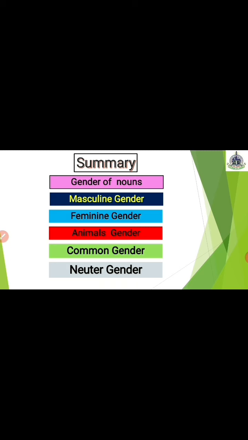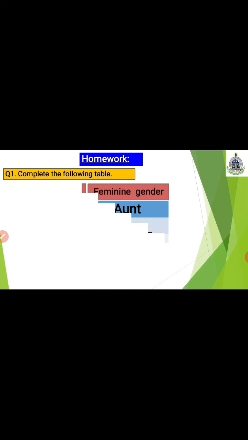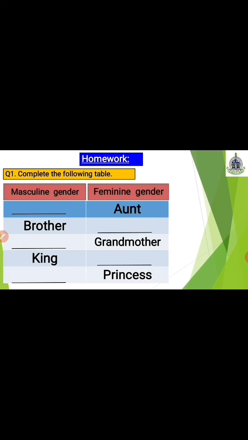Understood, children? Now, it's time for homework. So, what is your homework? Question number 1 is complete the following table. Here, masculine and feminine genders columns are there and the blanks are there. You have to complete the blanks by writing the correct gender in it. Understood? You have to copy it in your notebook or rough book.